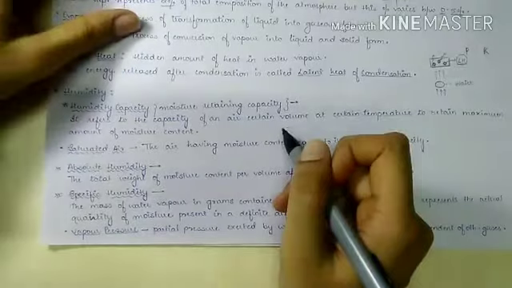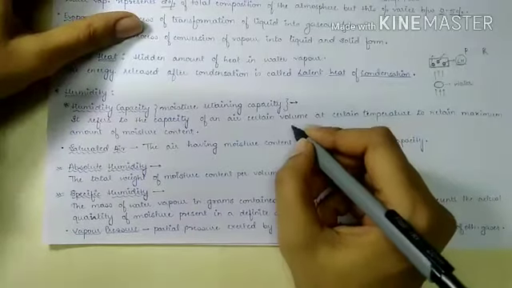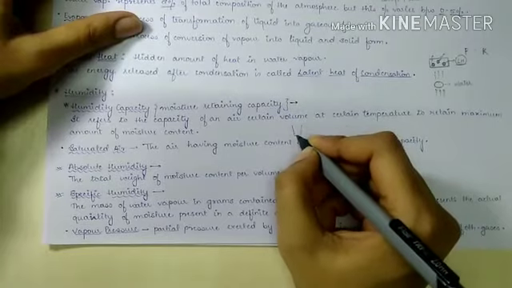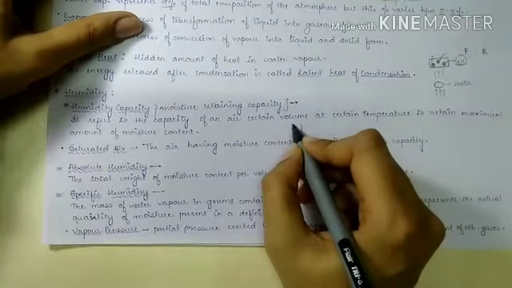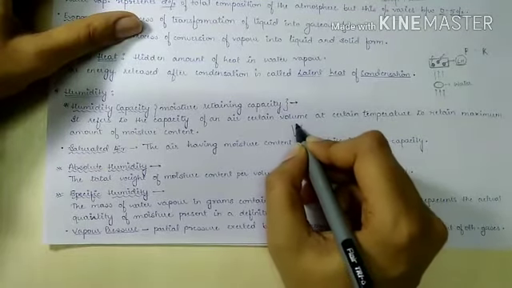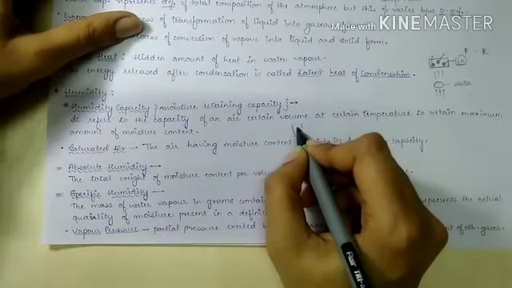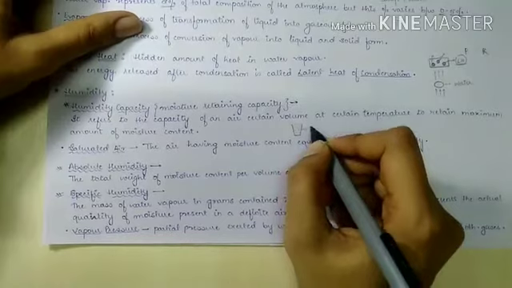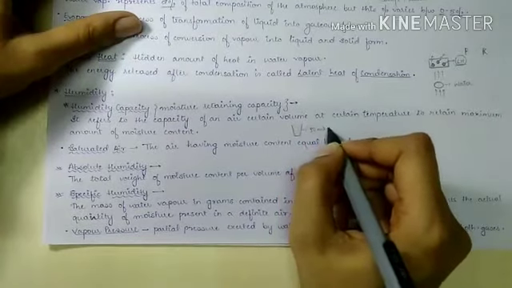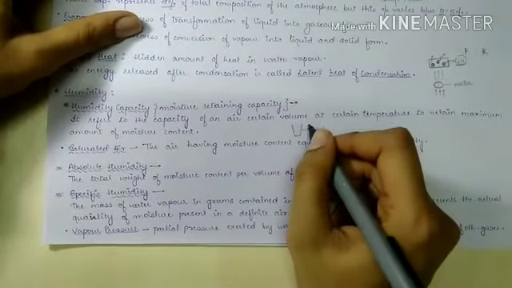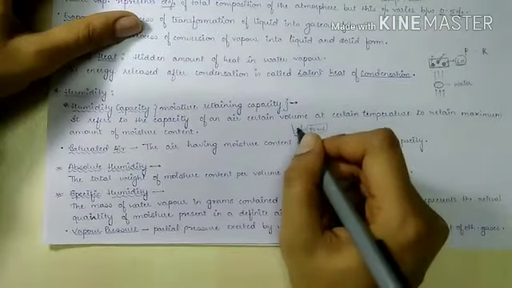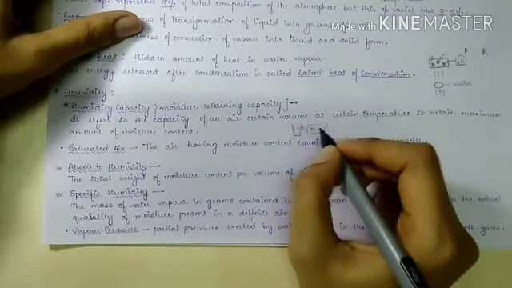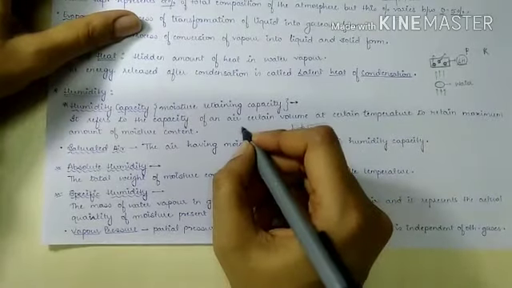Let's take an example of a glass. This glass has a capacity that it can contain water up to 50 milliliters. So this 50 ml is its capacity. In the same way, we have air.